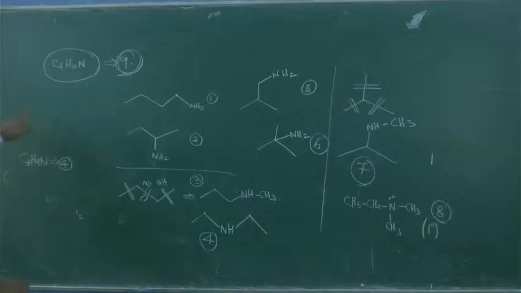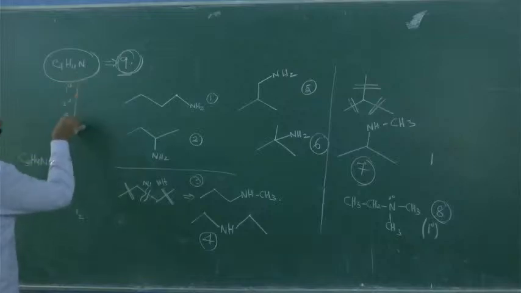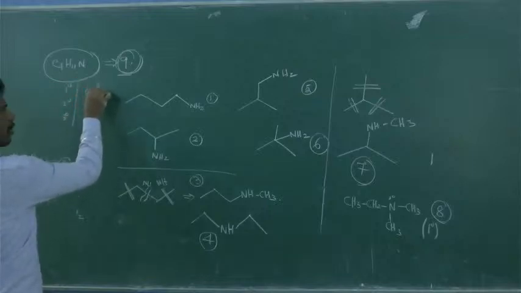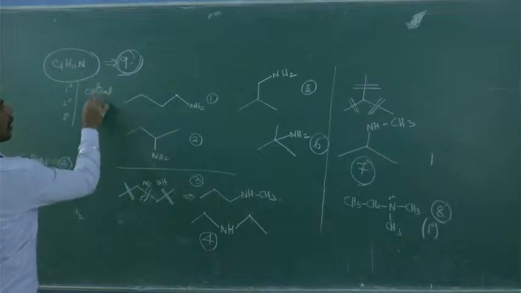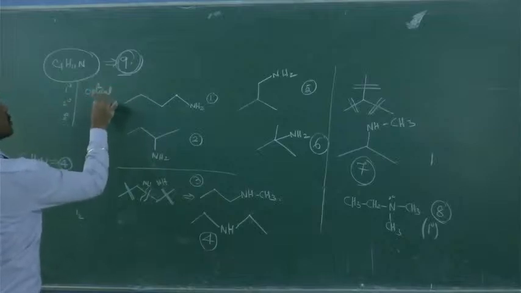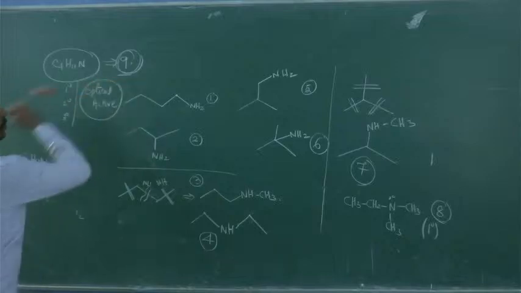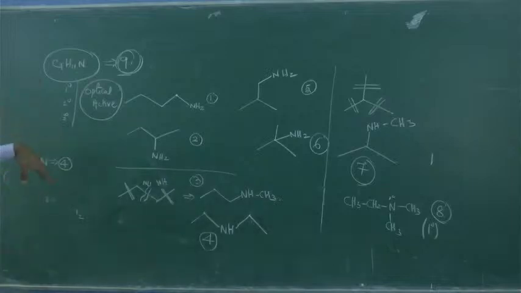And in this you have to classify how many primary amines, how many secondary amines, how many tertiary amines, and how many amines are optically active. Write down the results. Optically active isomers. Among these 9, you have to find the 9th one.